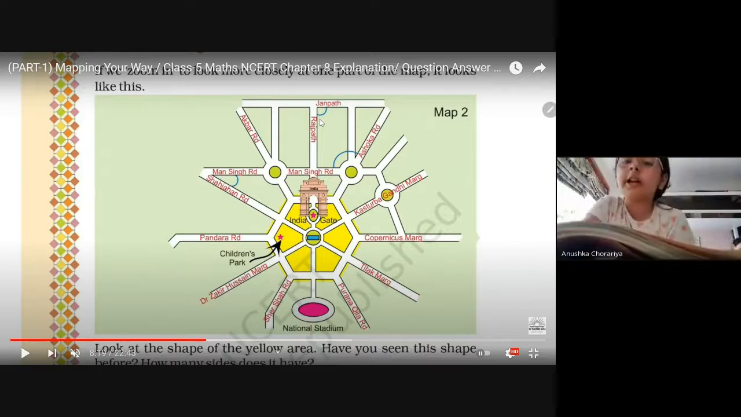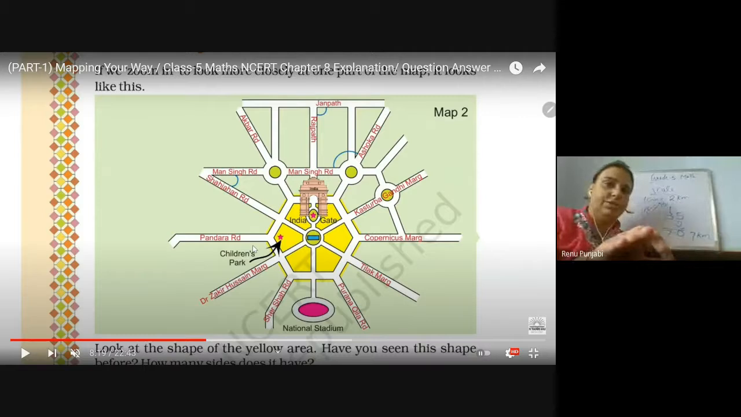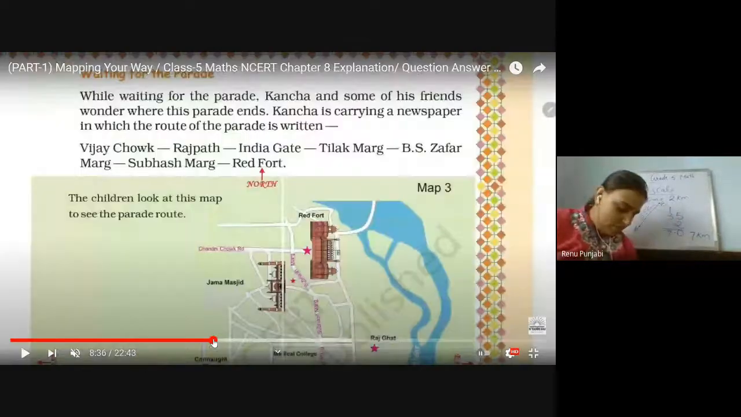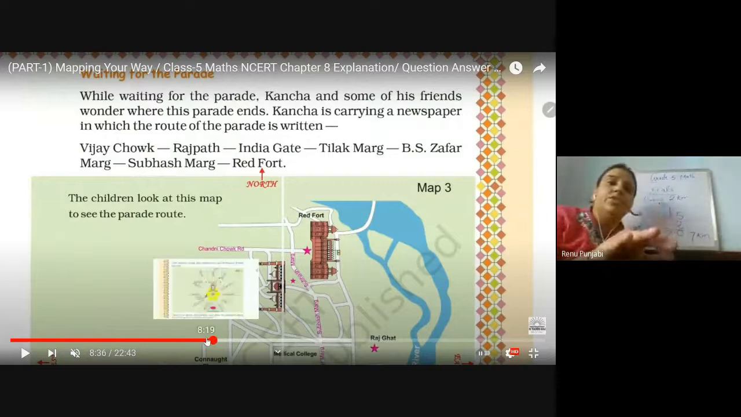Ma'am, Ashok Road and Mansingh Road are forming the biggest angle. Very good. Go to the next now. Which of the above pairs of roads cut at right angles? Which road is at a right angle?